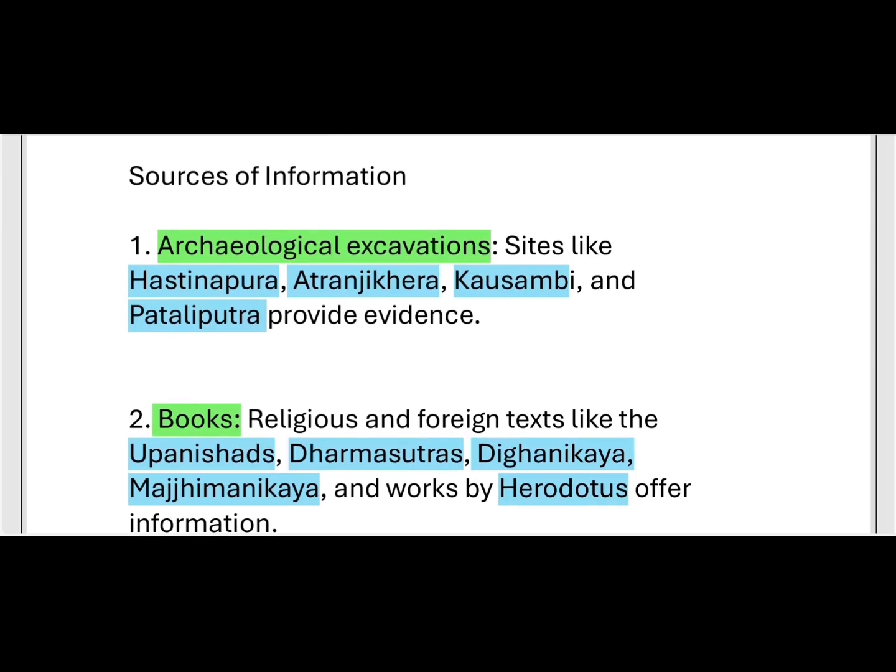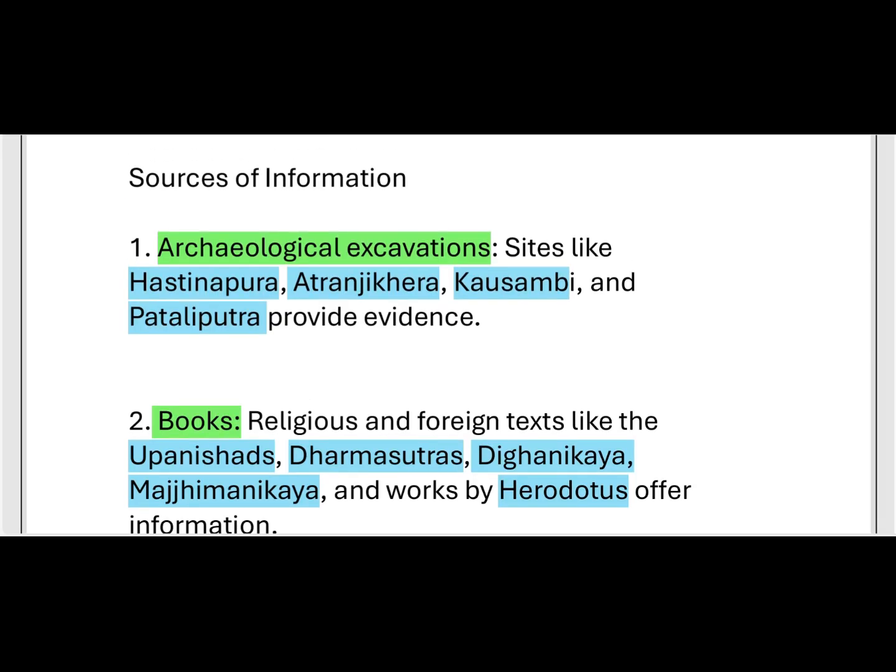And among those archaeological excavations, the sites are Hastinapura, Atranjikhera, Kausambi and Pataliputra. These are the sites where we have the evidence that such people settled at this time.